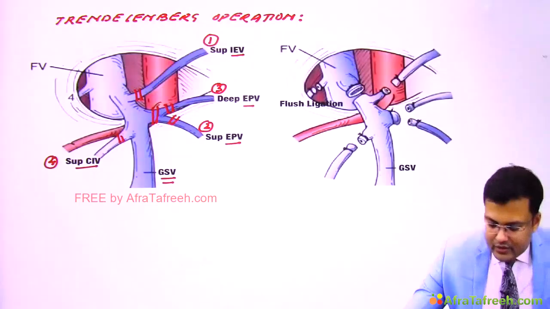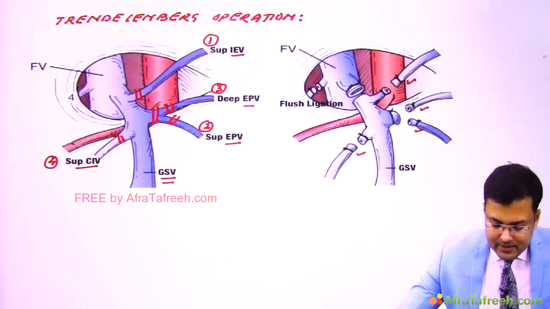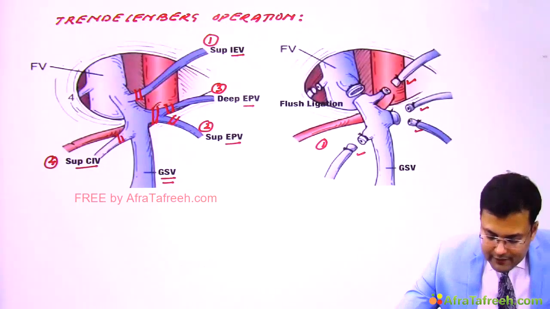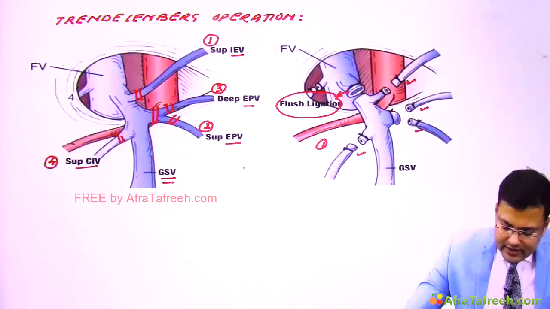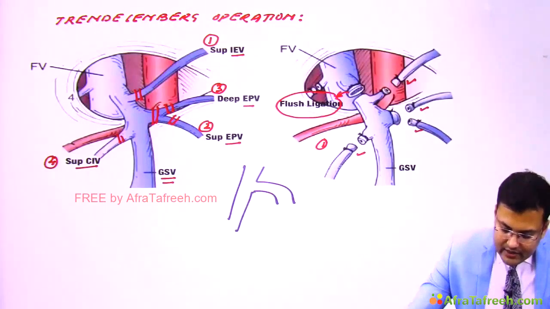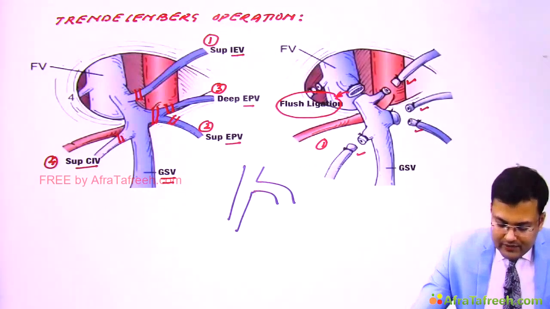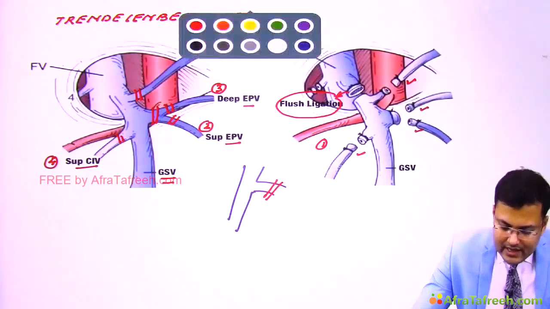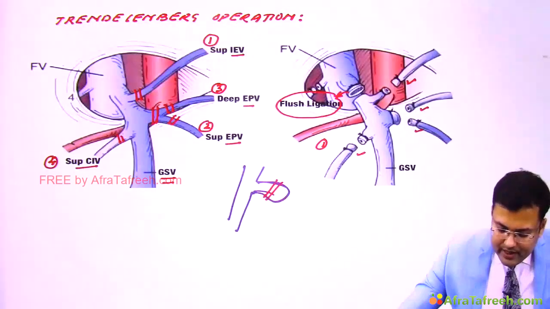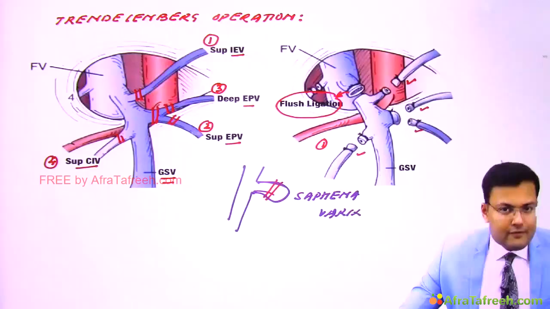So it can be ligated here. So can you see? Individual ligation of these tributaries. This is the first step. After that you have to do flush ligation. What do you mean by flush ligation? Suppose this is the deep vein. Just at the origin we are going to ligate it. If you are not going to perform the flush ligation, if you leave some stump here, what is the problem? There is dilatation of this stump over a period of time, and this is known as what? Saphena varix. So to avoid this saphena varix, we go for flush ligation.